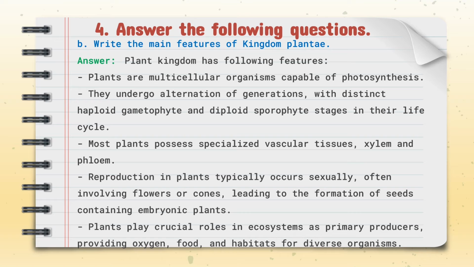Write the similarities of plants which belong to gymnosperm and angiosperm. Both gymnosperm and angiosperm are seed-producing plants. They have vascular tissue for water and nutrient transport. Both groups exhibit alternation of generation in their life cycles. Gymnosperm and angiosperm are photosynthetic, producing their own food through photosynthesis. They are characterized by multicellular structures with specialized tissues and organs.